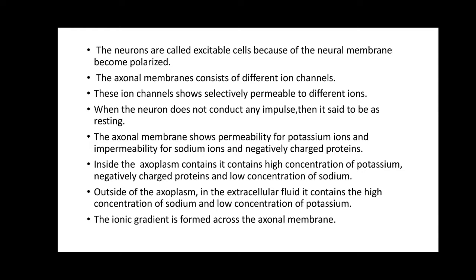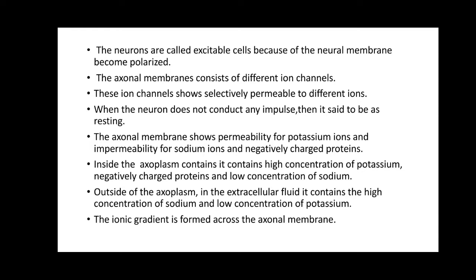Let us see how the neural membrane or the axonal membrane becomes polarized. I have already told you that the axonal membrane consists of different ion channels.